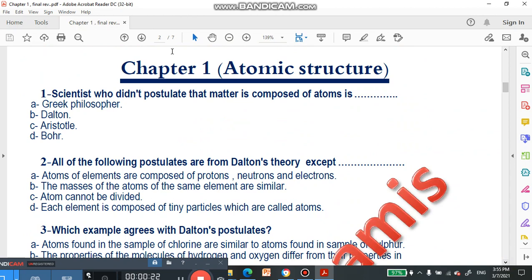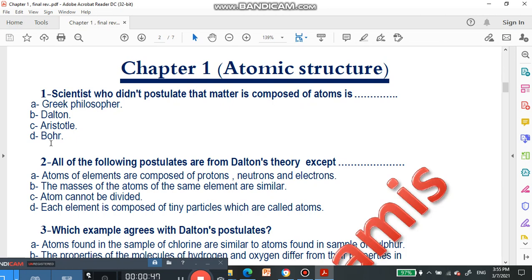We have in chapter 1 the first question. Scientists who didn't postulate that matter is composed of atoms is: Greek philosophers, or we have one of them, like Democritus, Dalton, Aristotle, or Bohr.